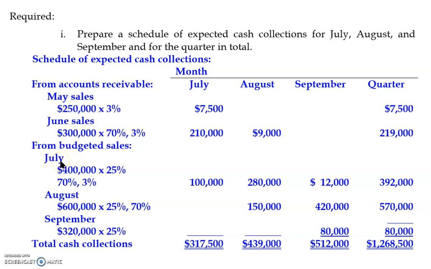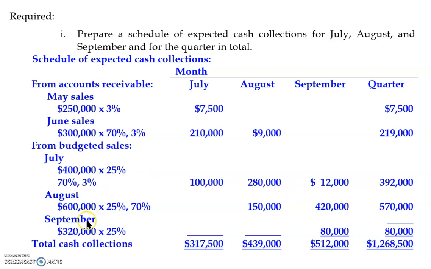July sales: 25% of July sales will be collected in July. That is 100,000. 70% of July sales will be collected in August. And 3% of July sales will be collected only in September. Now let's look at August sales. 25% of August sales will be collected in August itself. And 70% of August sales will be collected in September.